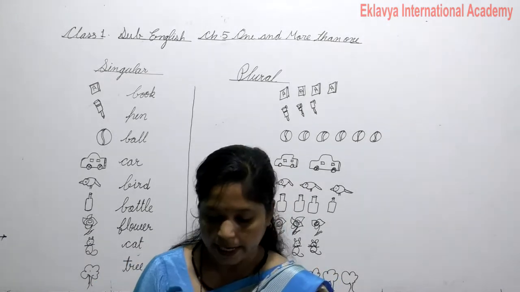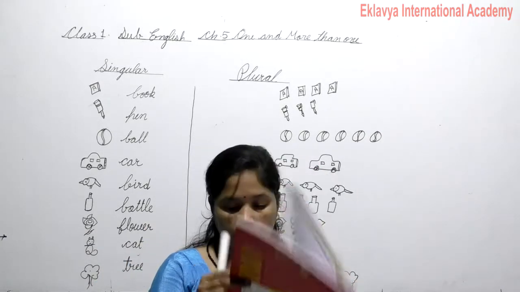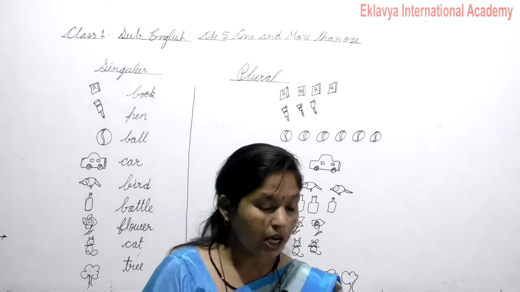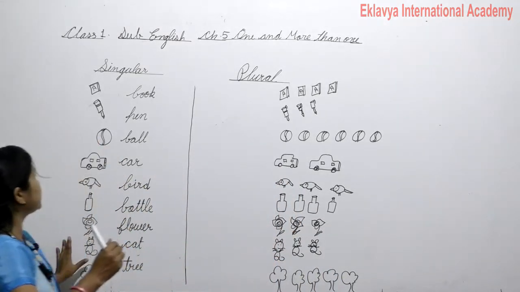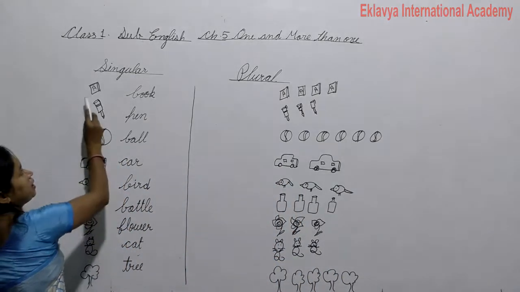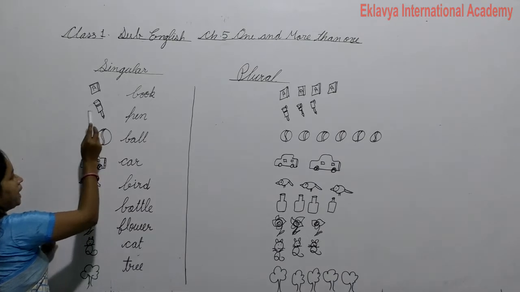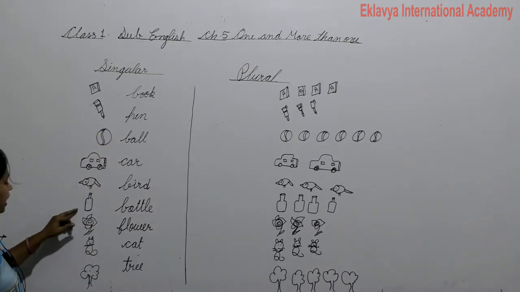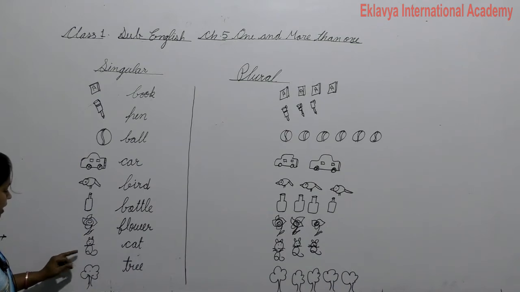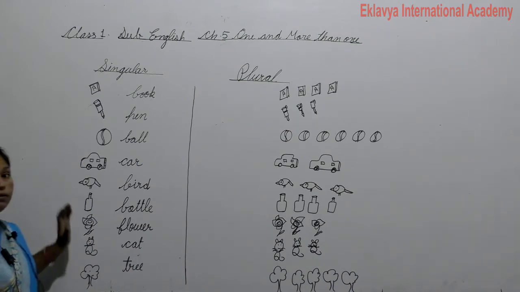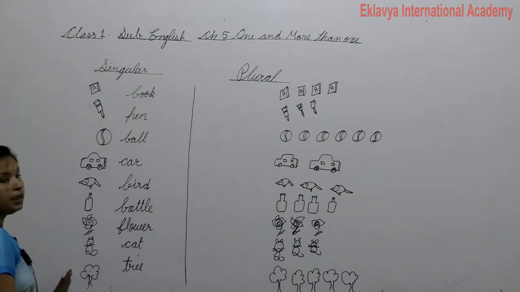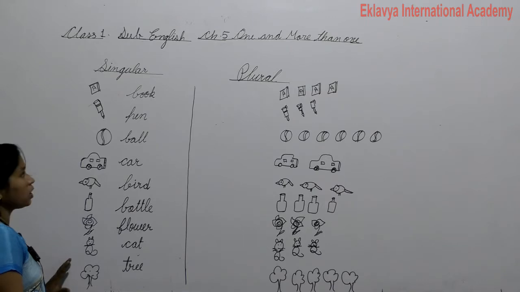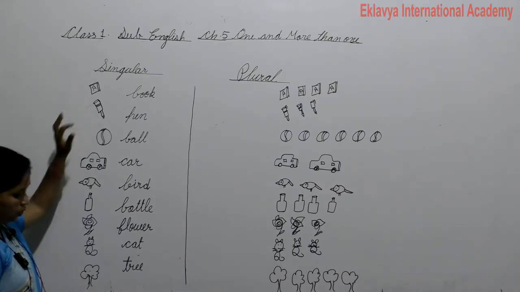Look at the board: book, pen, ball, car, bird, bottle, flower, cat and tree. When we talk of one, it is singular.